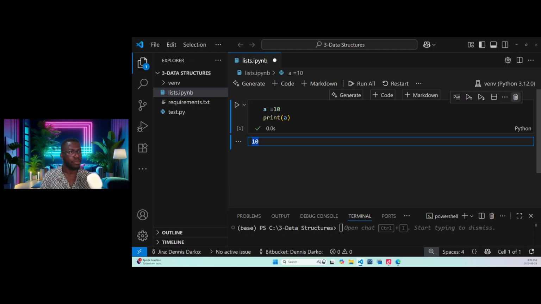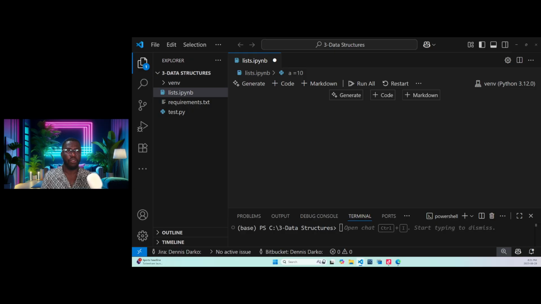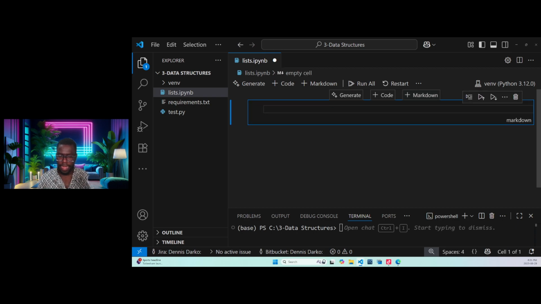Now I'll close this, I'll delete it. Now, for you to be able to create a cell in this particular notebook or using Visual Studio Code, what you need is to understand these three buttons. We have generate, we have code, and then we have markdown. The markdown helps you to give a heading for your notebook or your analysis. So I can say it like this, which will give me a much bigger font size. If I use the 2, it will be reduced. If I use 3 like this, it will be more reduced.